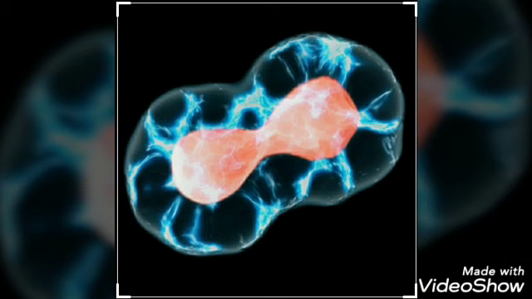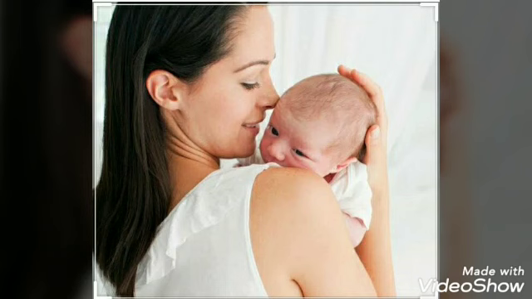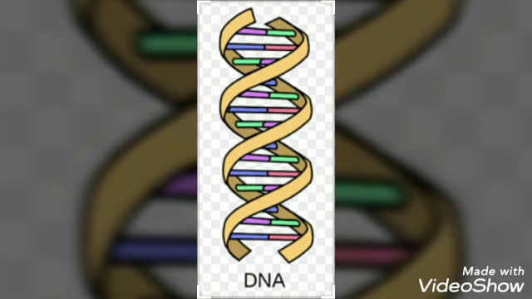If an organism wants to reproduce, it has to make new cells because all living organisms are made up of cells. But a question arises: if a cat makes new cells while reproducing, how does it grow into a new cat itself? Why not a dog? Or how does a human being make new cells while reproducing, and how does it grow into a human being and not a monkey? Children, this happens because of a molecule called DNA.